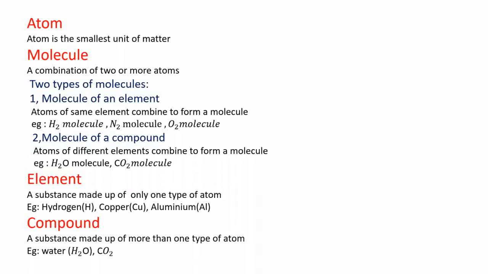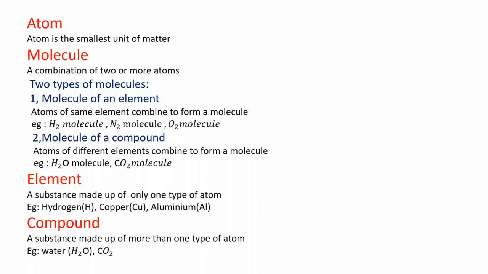So we have studied what is an atom, what is a molecule, what is an element, and what is a compound. What is an atom? Atom is the smallest unit of matter, which cannot be divided further. What is a molecule? A combination of 2 or more atoms is called a molecule. The atoms may be similar or different. If the atoms are similar, the molecule is called the molecule of an element. Example, hydrogen molecule, nitrogen molecule, oxygen molecule, etc. If the molecule contains different types of atoms, it is called a molecule of a compound.